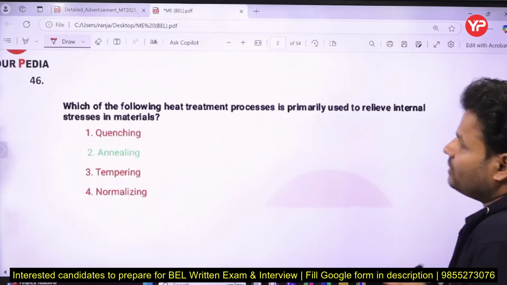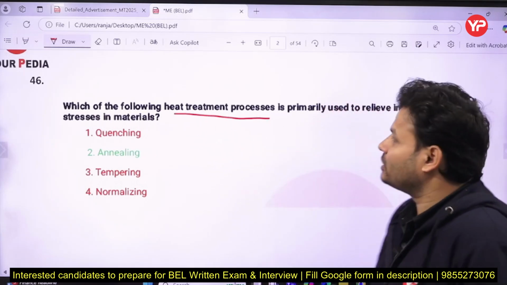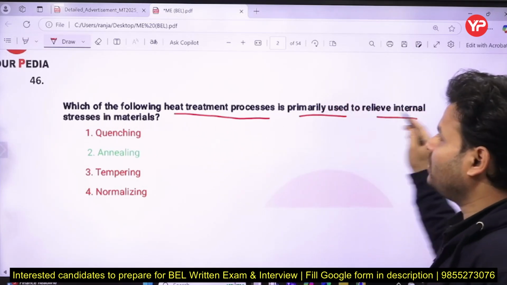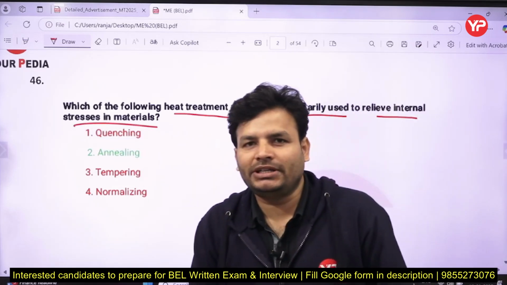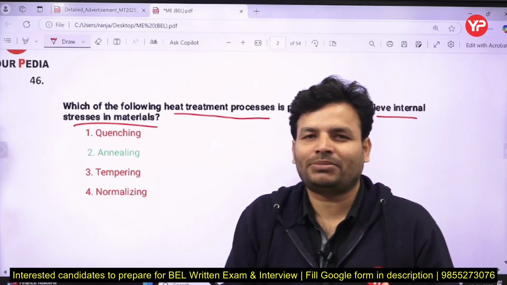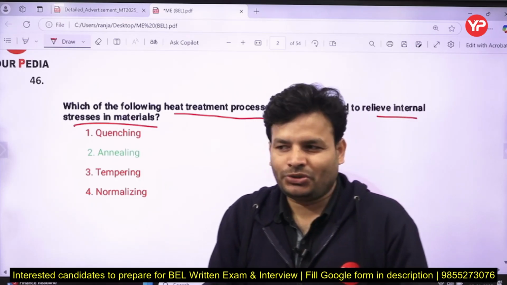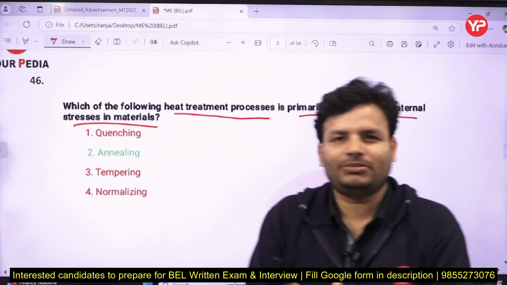Next question is: which of the following is a heat treatment process primarily used to relieve the internal stress in the material? When you are doing the heat treatment, generally a huge amount of thermal stress is going to be developed. And especially if you use a fast cooling rate, again the same issue is going to arise.